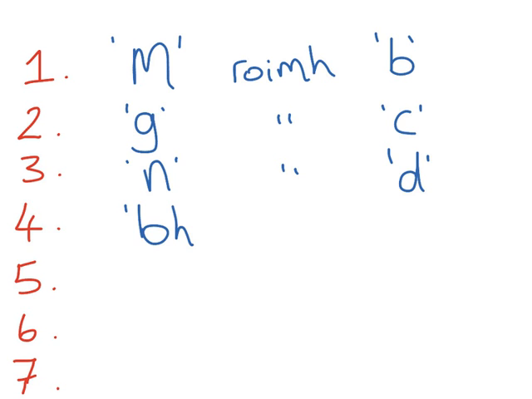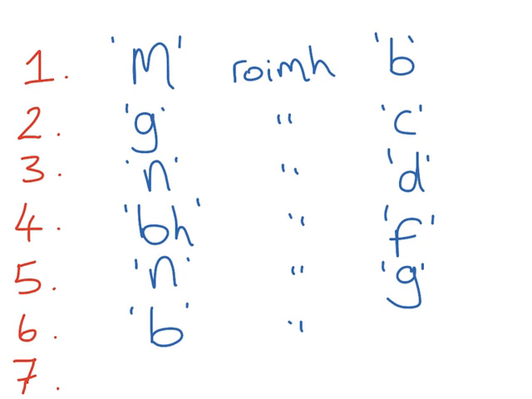BH before F, N before G, B before P, and D before T. So we have 7 urús in Irish.